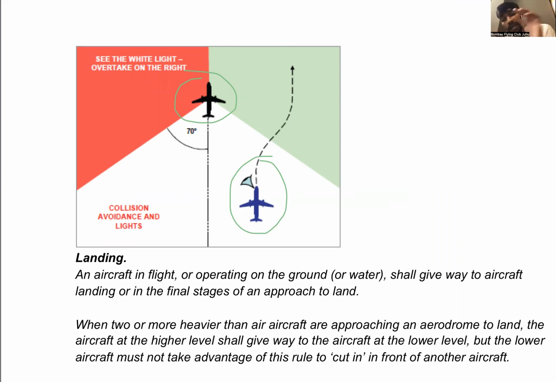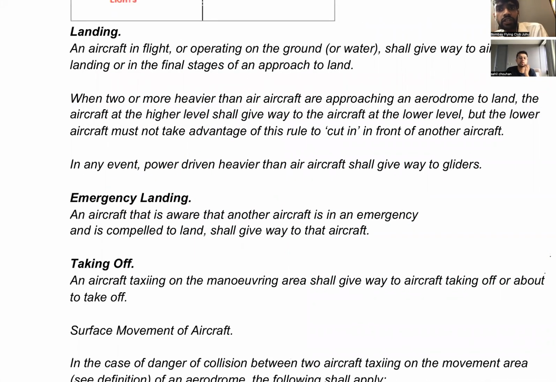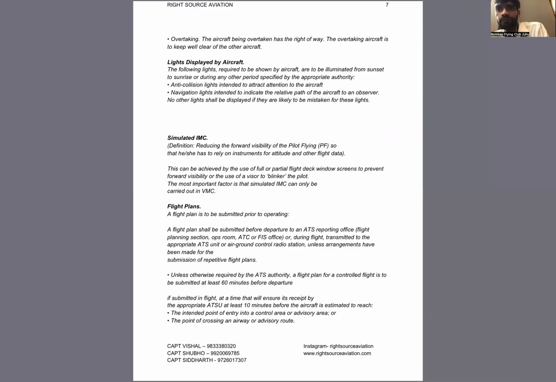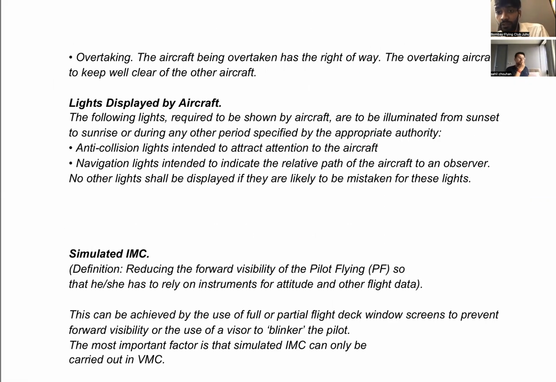मतलब the aircraft that has the right of way is not going to alter his course and action. The other aircraft that wants to overtake would change course and direction, and would overtake in such a way that it's not in proximity or hazardous to the other aircraft. Okay, that is what the other rule was. Then after overtaking aircraft, landing aircraft. What does landing mean? What does emergency landing mean? We understood that. What is takeoff? We know it, right? Thereafter, that was another thing, light displayed by an aircraft. There are many lights that are displayed by an aircraft.